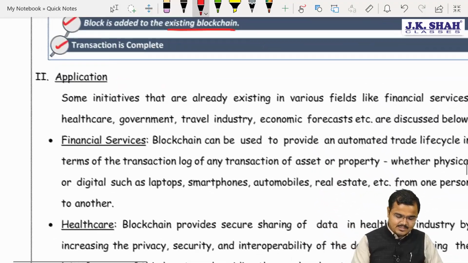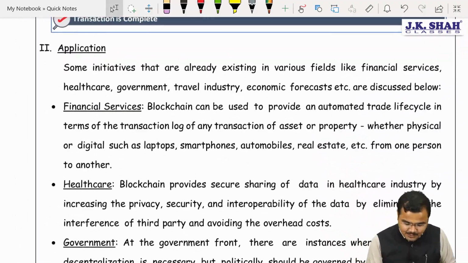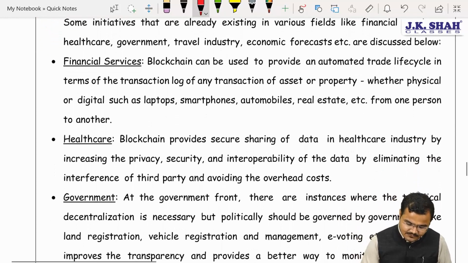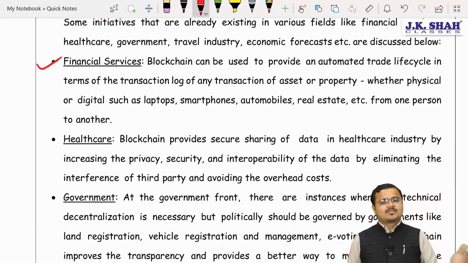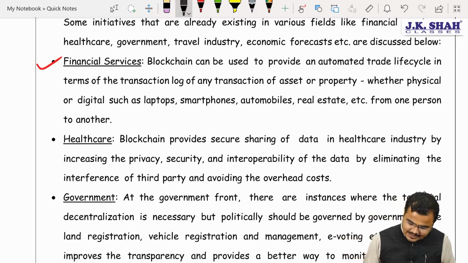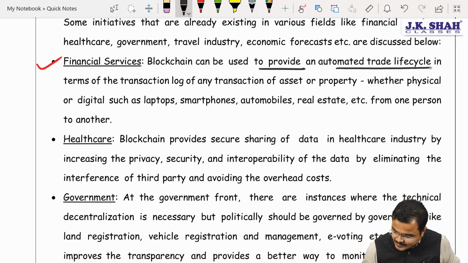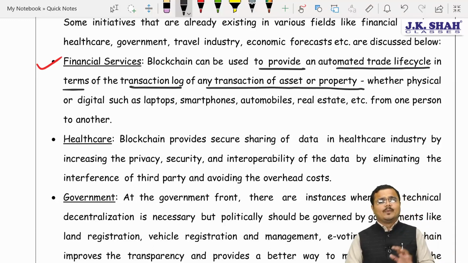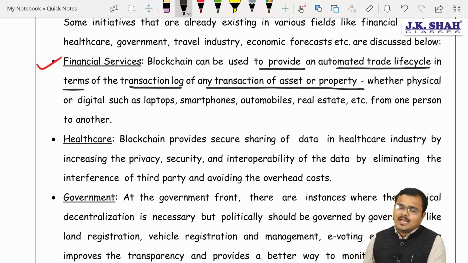Yes, Chartered. Let's try to identify where exactly they are used. Okay. Application areas, Chartered. First one, sir, financial systems or financial services. Blockchains, Chartered, can be used to provide the automated trade life cycle in terms of a transaction log of any transaction or assets or property. You want to maintain it, physical or digital, everything could be maintained over there. Are you clear with the same thing?